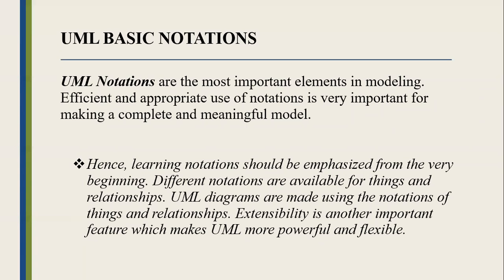Notations mean a series or system of written symbols used to represent elements of a system model. So UML notations are the most important elements in modeling. Efficient and appropriate use of notations is very important for making a complete and meaningful model. Hence, learning notation should be emphasized from the very beginning. Different notations are available for things and relationships. UML diagrams are made using the notations of things and relationships. Extensibility is another important feature which makes UML more powerful and flexible.